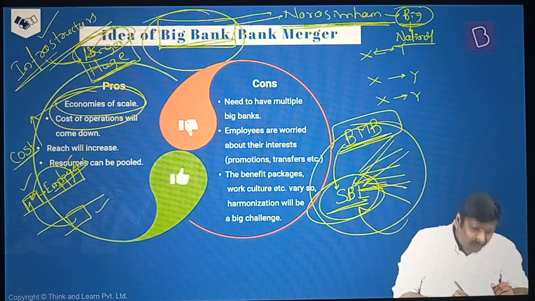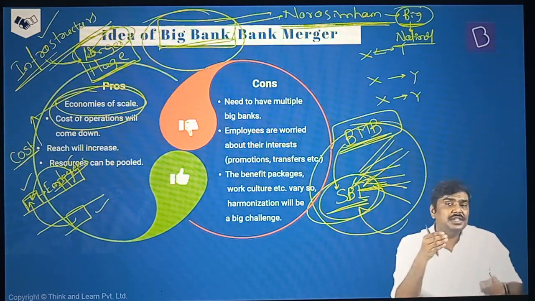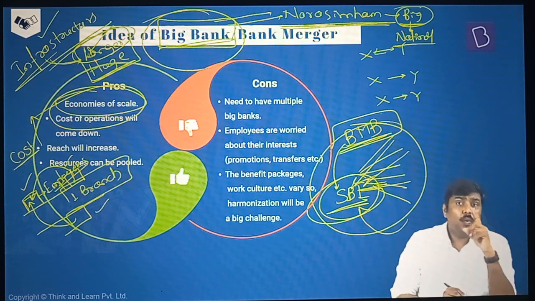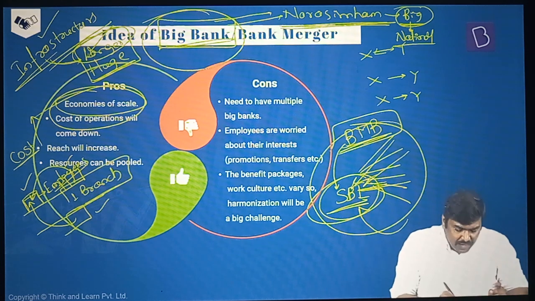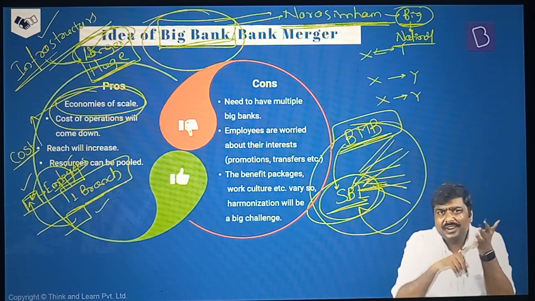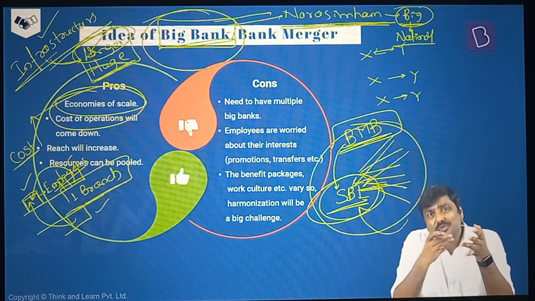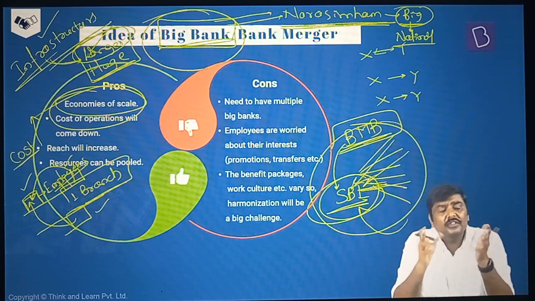I will take a State Bank of Travancore, merge it. So rather than having 3 branches, now I would require only 1 branch. And what is the advantage here? 1 branch means the real estate cost, rent, will come down. The number of people working here, earlier 45, now 45 will not be required.